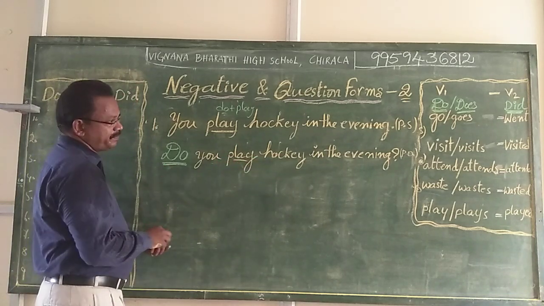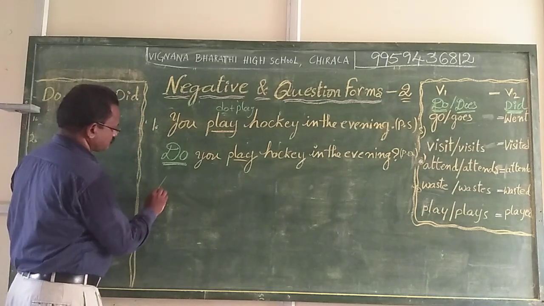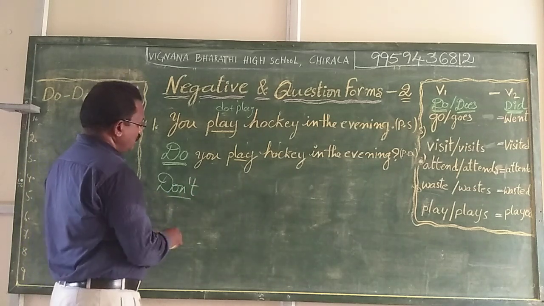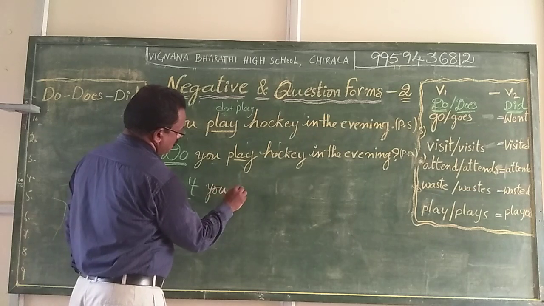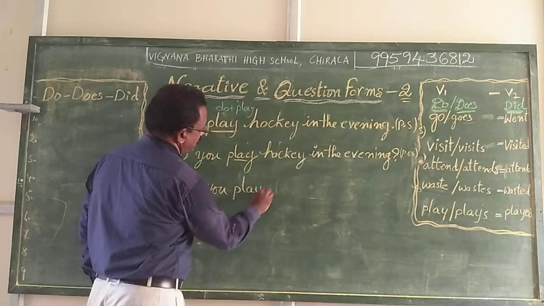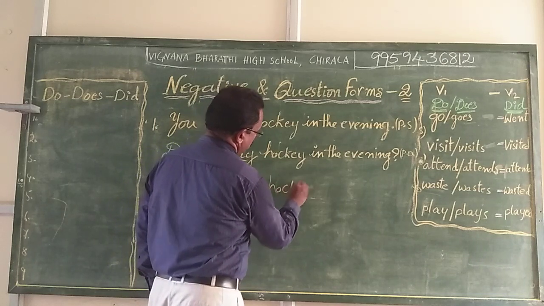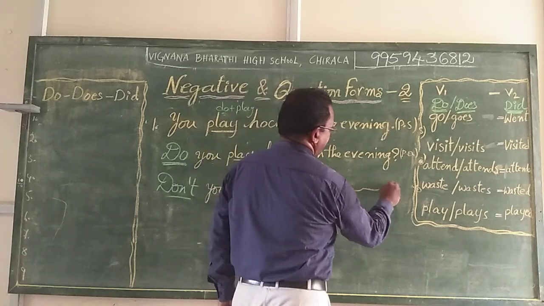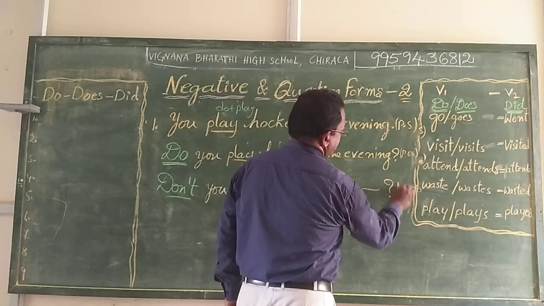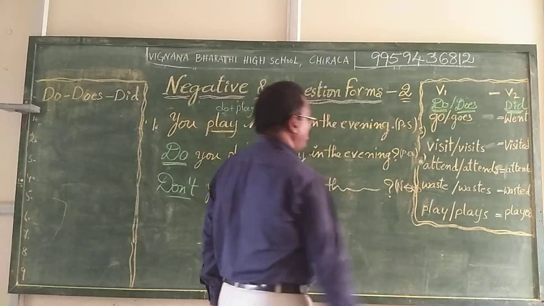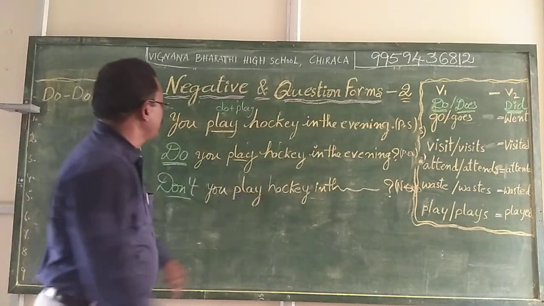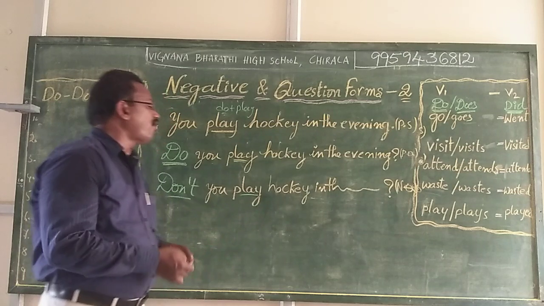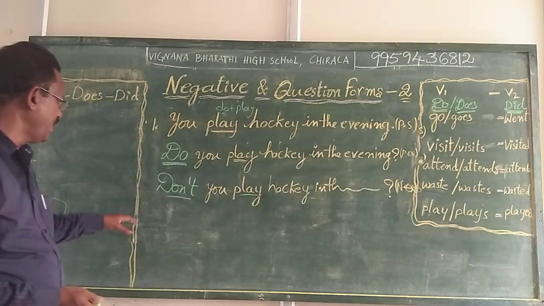Now, negative statement. Negative question form. Don't you play hockey in the evening? This is negative question form. Don't you play? It is the verb part. You see, don't you play hockey in the evening? That is a negative question.